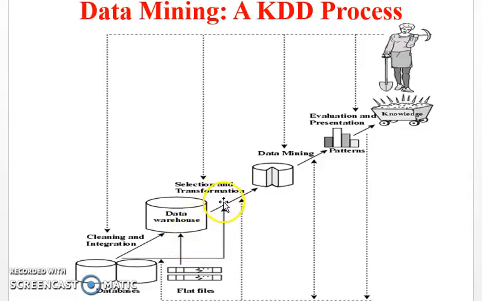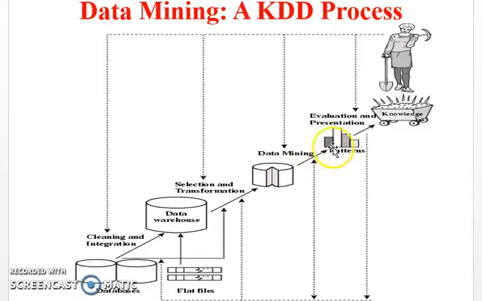Now data selection and transformation methods, what we discussed in the above steps, will be applied to this data. In data selection, the task relevant data will be selected, and we apply data transformation techniques such as normalization and Z-score normalization. All these techniques are applied for data transformation purposes. Then the knowledge is mined by applying data mining functionality such as classification, clustering, association, whatever we discussed in the previous step. So these functionalities are applied to mine the data.